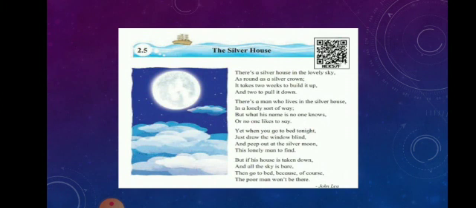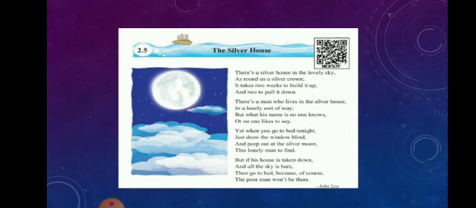There is a silver house in the lovely sky, as round as a silver crown. It takes 2 weeks to build it up and 2 to pull it down. There is a man who lives in the silver house in a lonely sort of way. But what his name is, no one knows or no one likes to say.